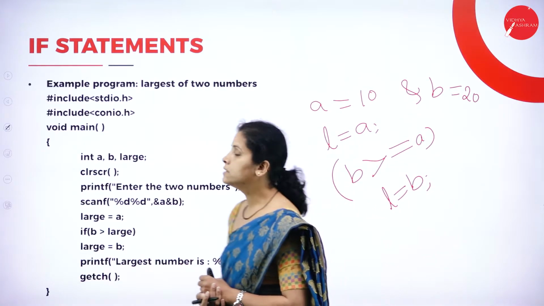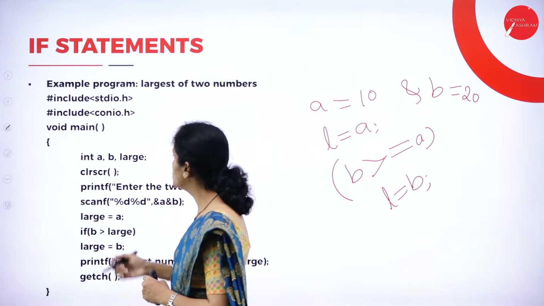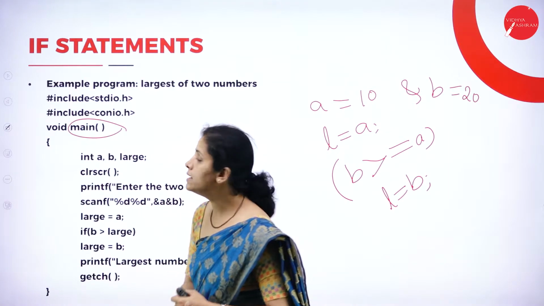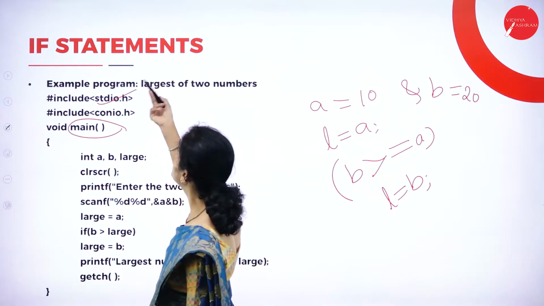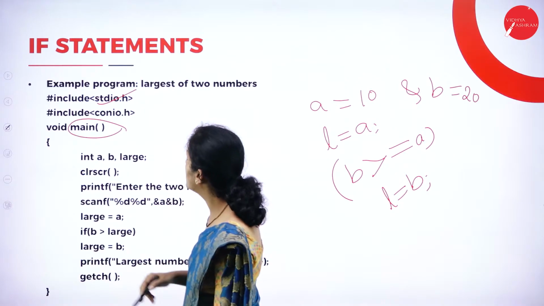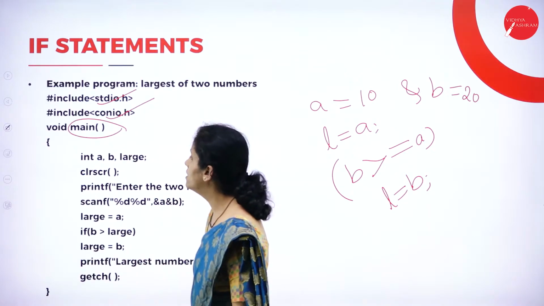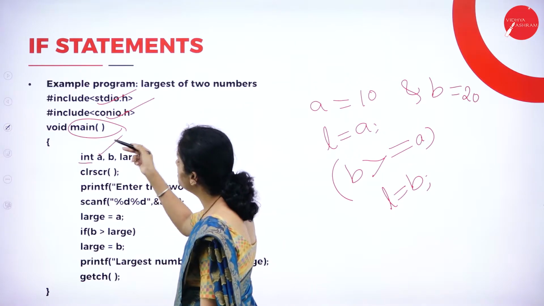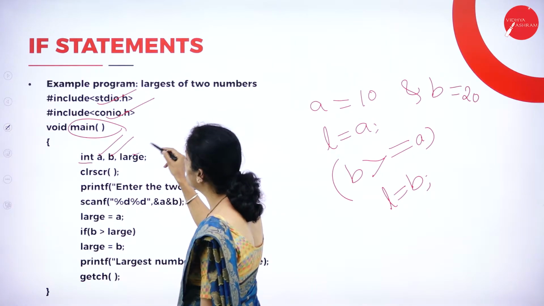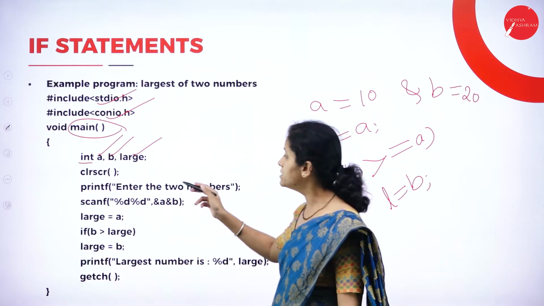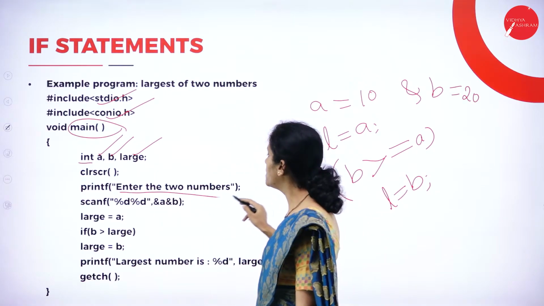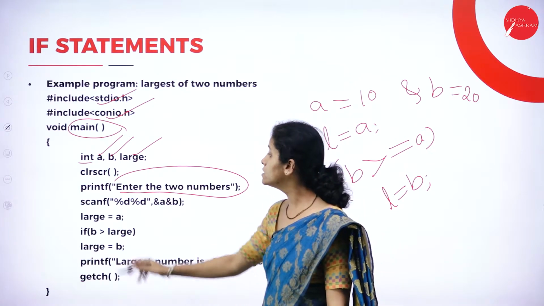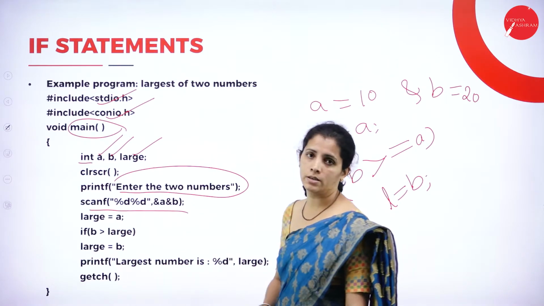Now see here, the actual program is going to start from the main function. Which header files am I going to include here? stdio.h and conio.h, and I'm going to use the integer data type with variable names A, B and large. The printf statement is used to display the message to the user, whereas the scanf statement is used to read the input.